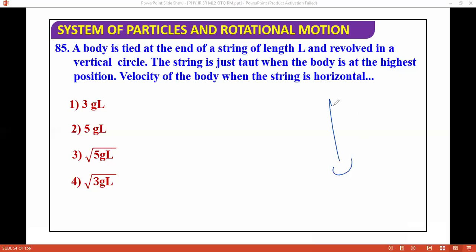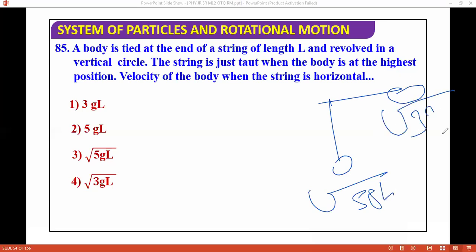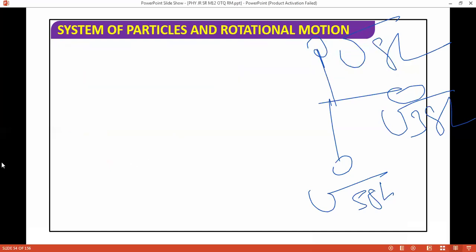This string goes like this, and here the speed will be what? Here the speed will be root 5 GL, here root 3 GL, and here root GL for completing the circular motion. So for completing circular motion, these conditions should be followed. You can see the options and find the correct answer.